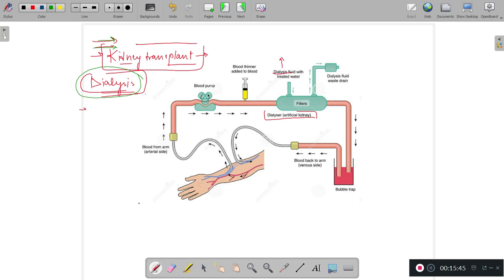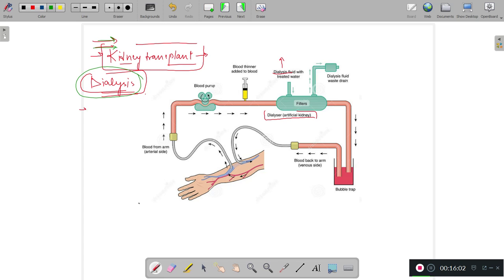So the impure blood is taken from the artery, and pure blood is pumped back to the vein, and here the selectively permeable membranes are coiled in the dialyzing solution. Through them the toxic substances move out.